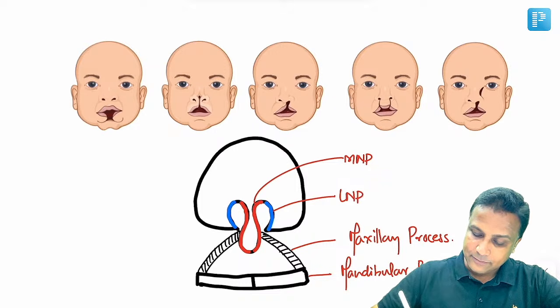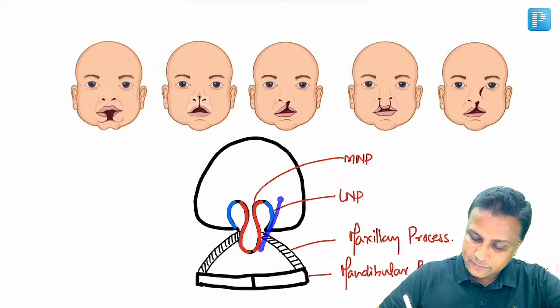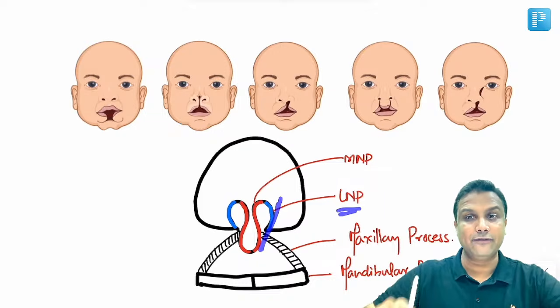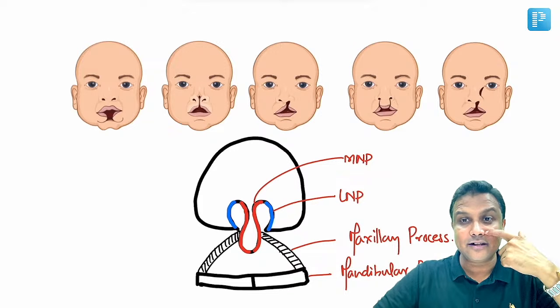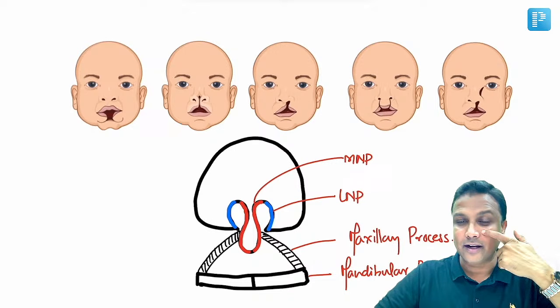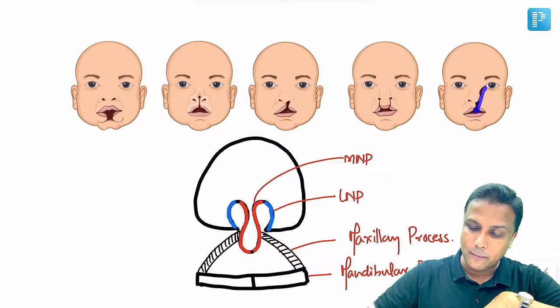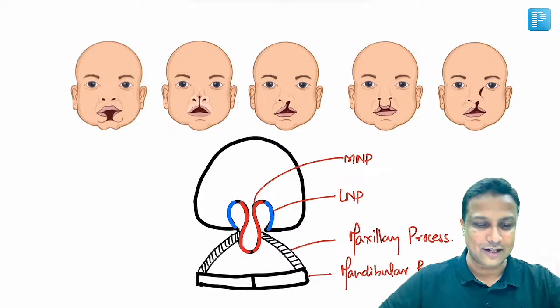Okay? Then yes my dear friends, remember, if the maxillary process does not fuse, and even the lateral nasal process is also not fused there, then it will be like a cleft extending into the face. Oblique facial cleft कहते हैं. This is oblique facial cleft here, sir.